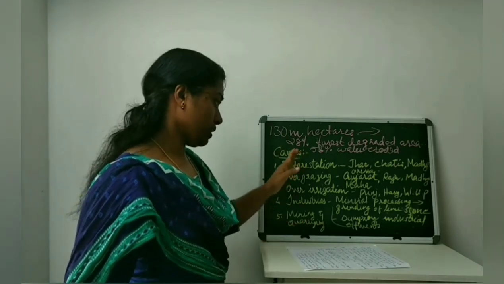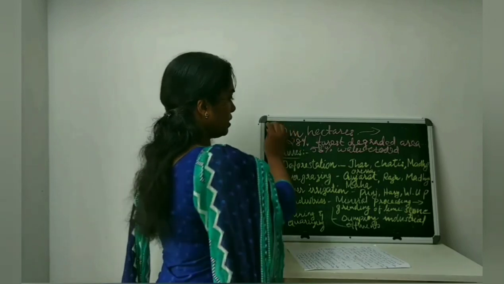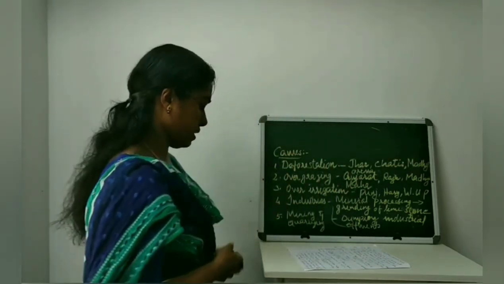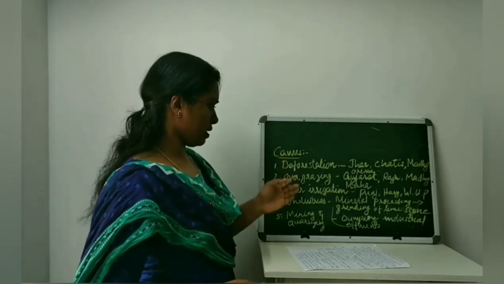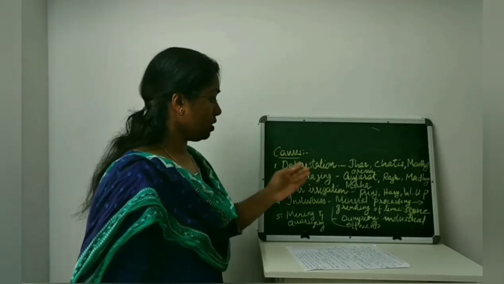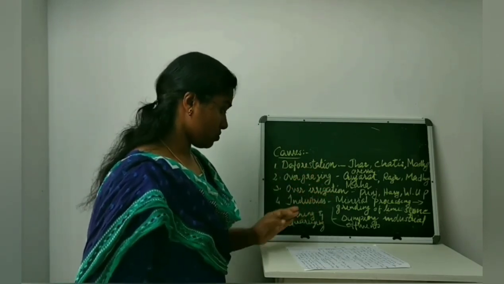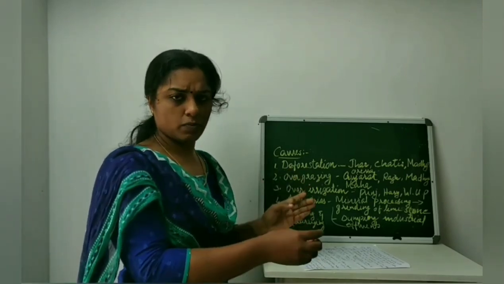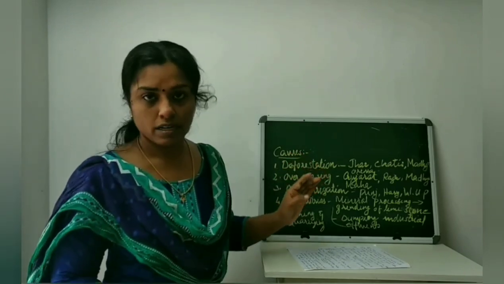Now move on to the next section, the important causes of land degradation. We already discussed these: deforestation, overgrazing, over-irrigation, industries, mining and quarrying. In each place the cause of degradation is different.